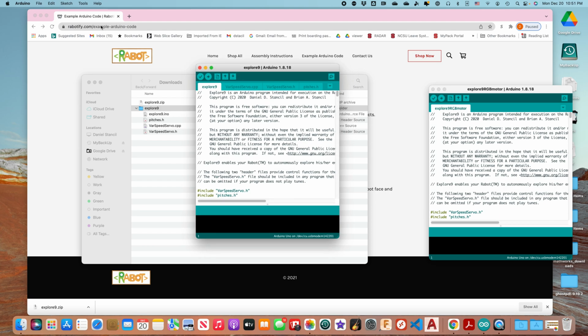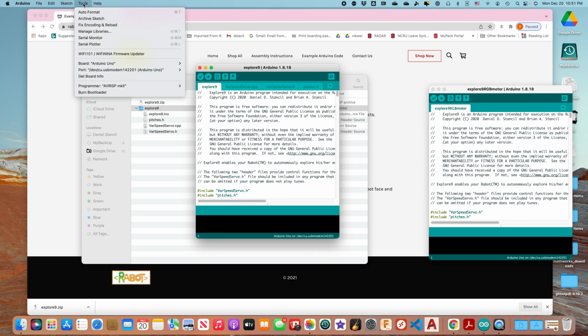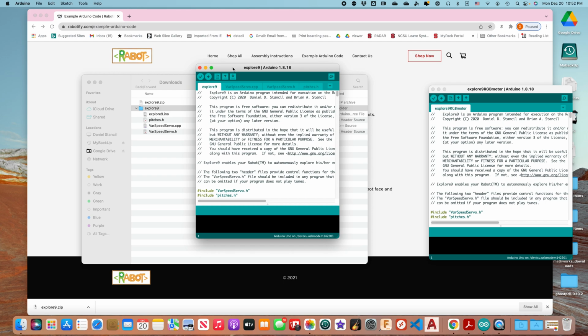I want to make sure things are set up properly, so I go into the Tools drop-down menu, and I see that I'm set for the Arduino board, and the port is the one where the Arduino is attached. So I think I'm set, and if I go to the Arduino Explore 9 and click the right arrow at the top, that's the upload button.